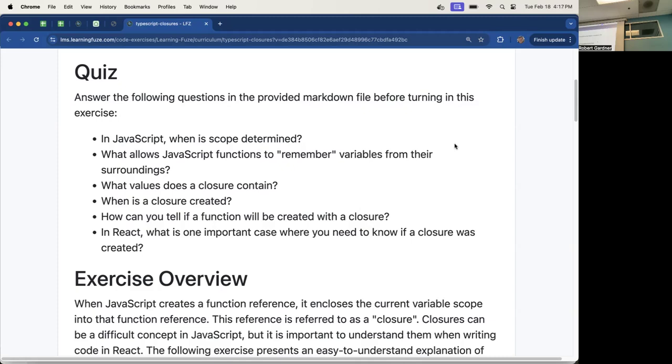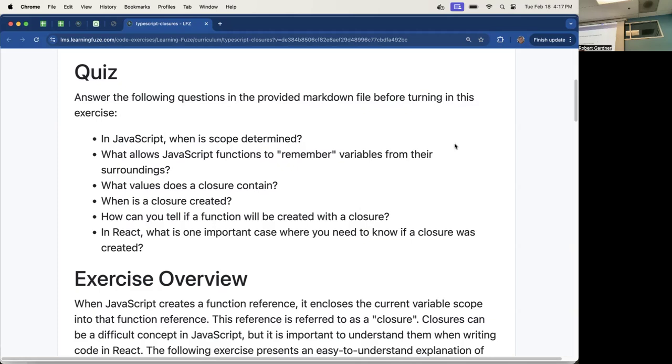Okay. I will say that the article we had you read talks about a closure as having all of the dependencies inside of it. The language spec actually says that every function has a closure, period, but it might be empty. That's the way the language spec reads. But the way most people use the word closure is the way it's in that article, which means there's only a closure if there's dependencies inside of it.